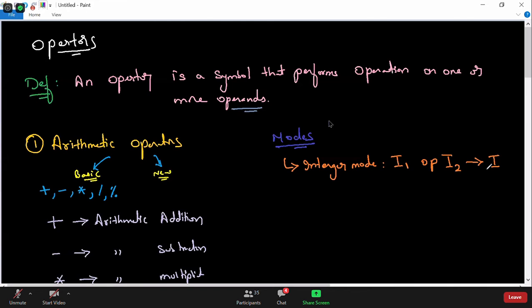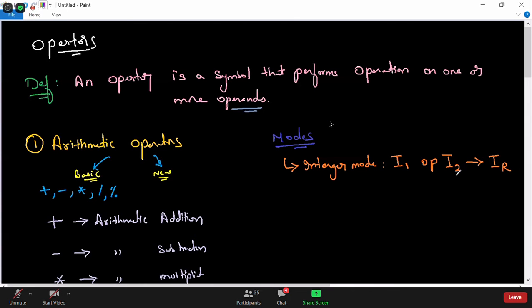So this is generally called integer mode.